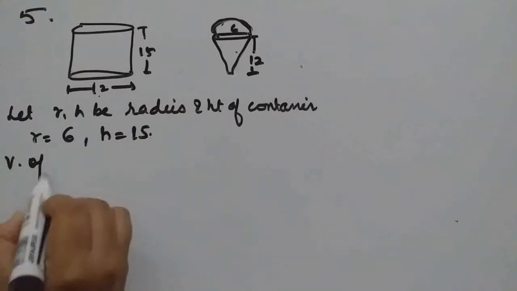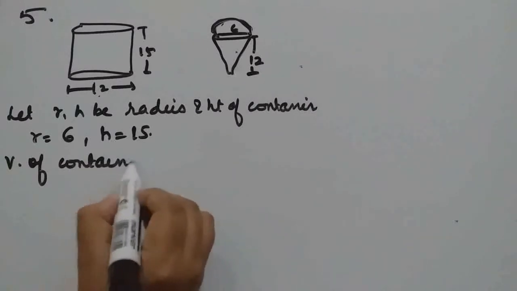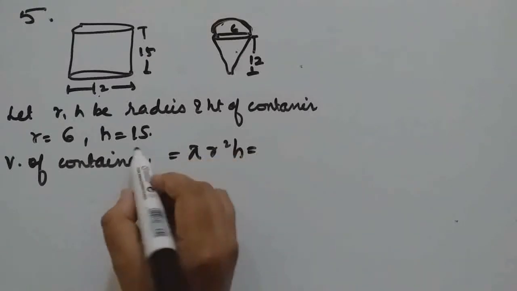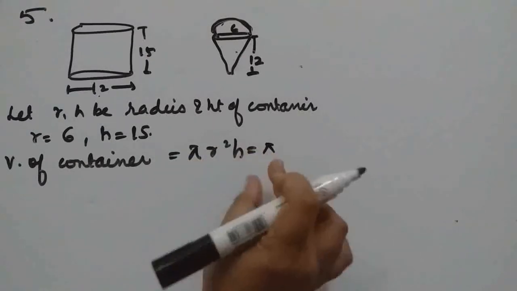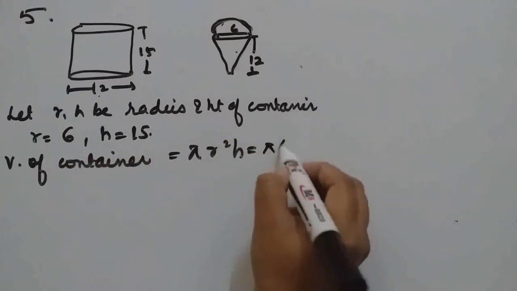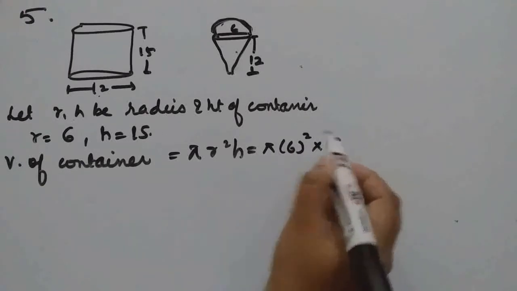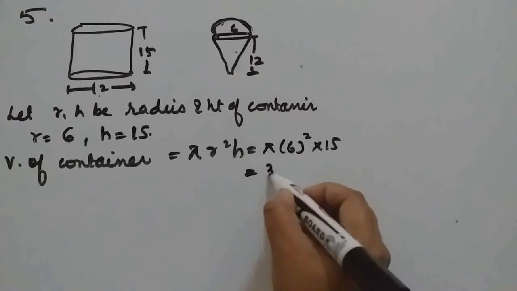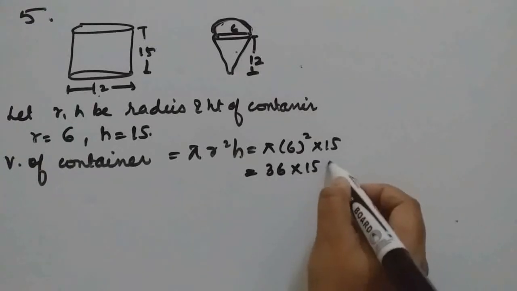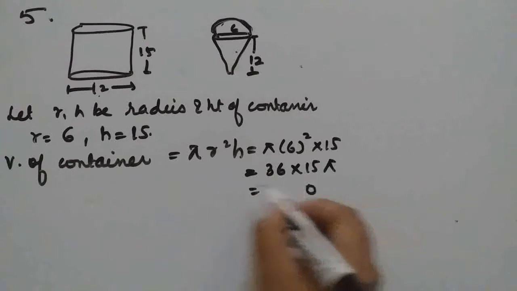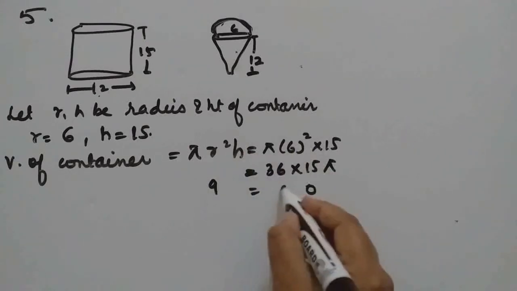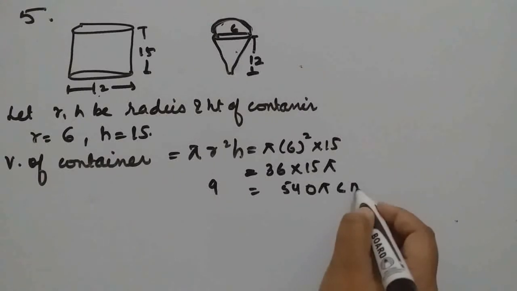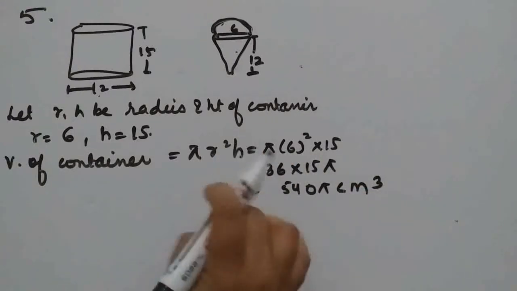So volume of container will be pi R square H, 6 square into 15, so 36 into 15 pi, 540 pi centimeter cube is the volume of the container.